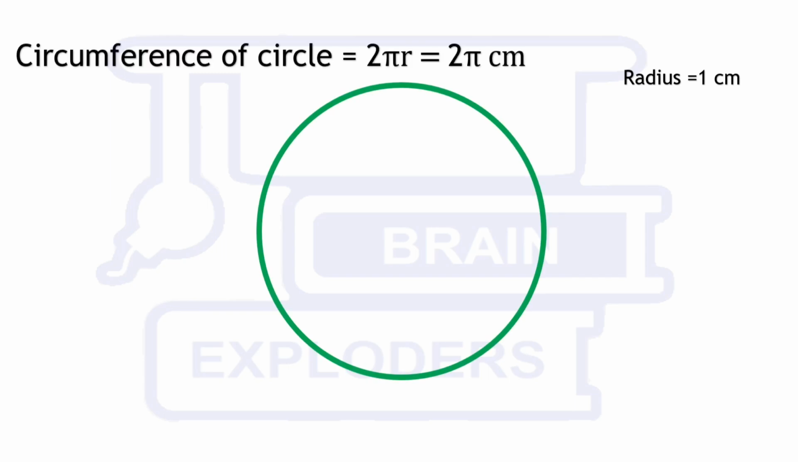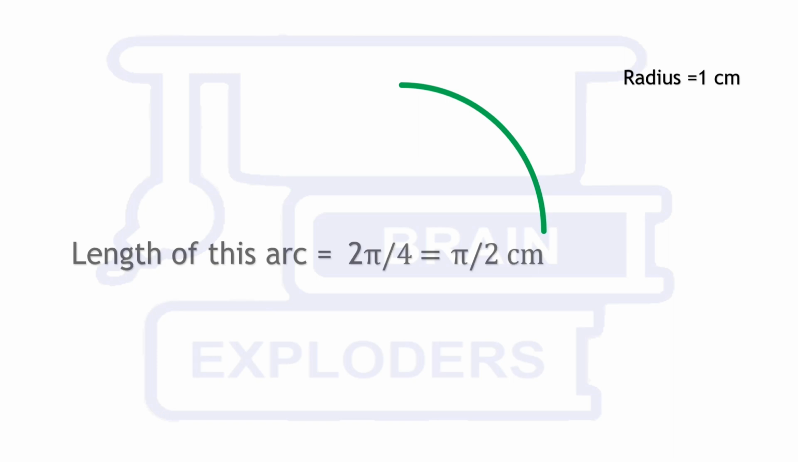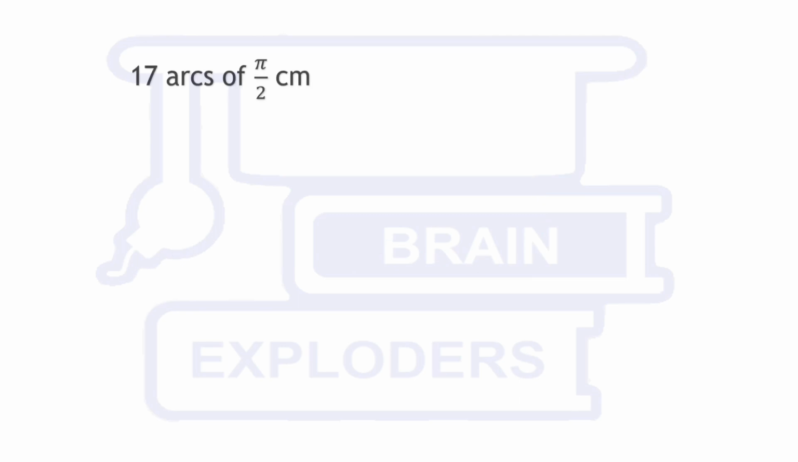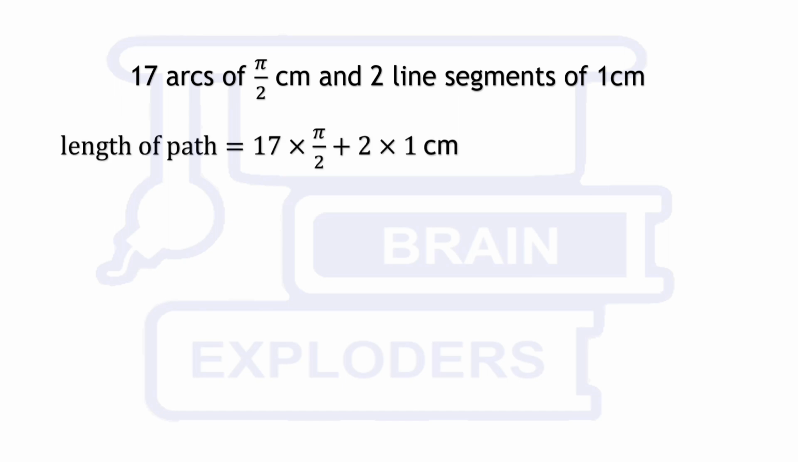so the circumference of this circle is 2π centimeters, and so the length of this quarter circle is π/2 centimeters. Now our path is formed by 17 arcs of π/2 centimeters and two line segments of 1 centimeter. So the total length of the path is equal to 17π/2 + 2, and that is approximately 28.70 centimeters, and this is our solution.